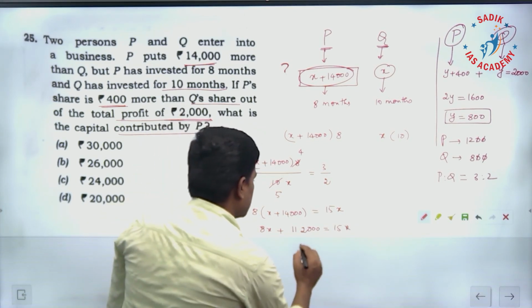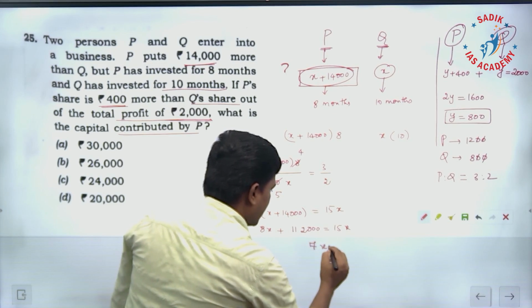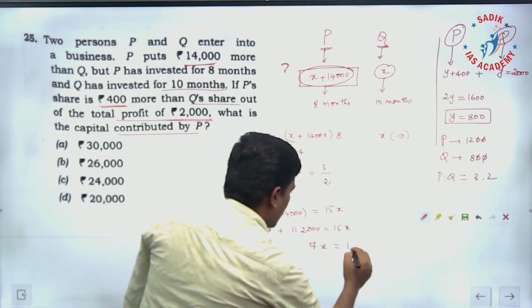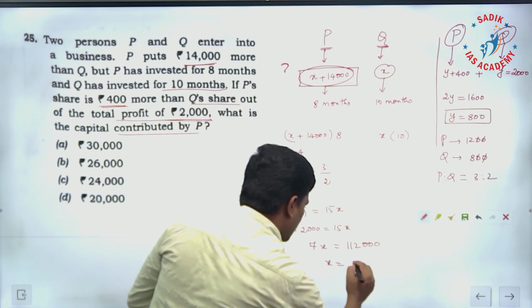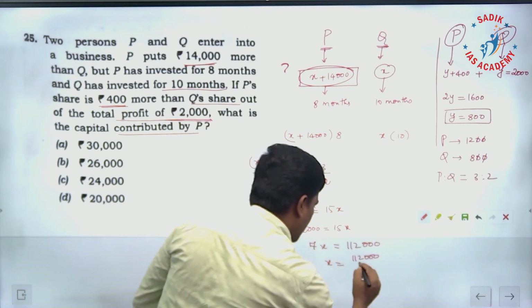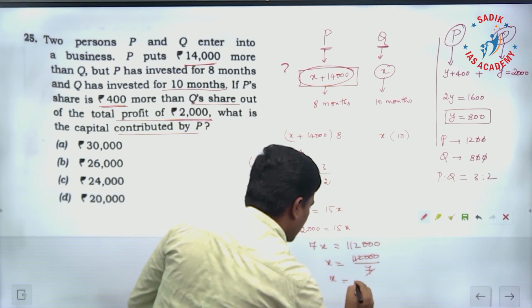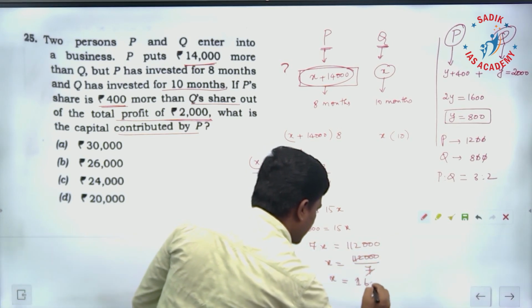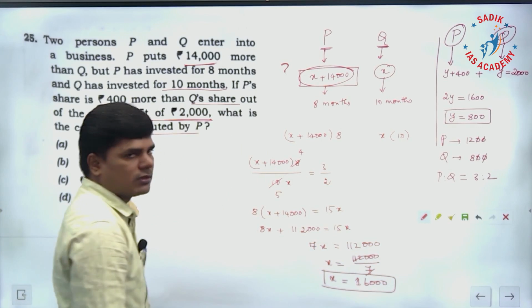So what is that? If you bring this 8X to that side, it is going to be 7X is equal to 112,000. So X is equal to 112,000 by 7. If you cancel, X is going to be what? 16,000. X is 16,000.